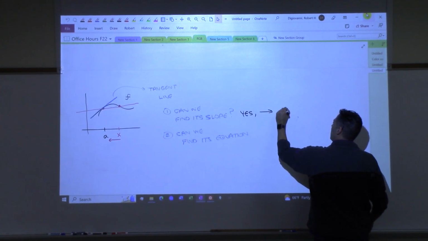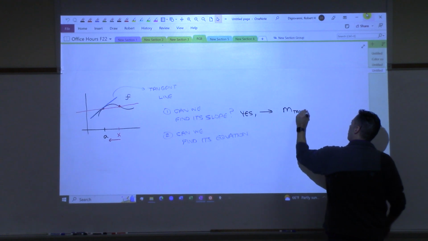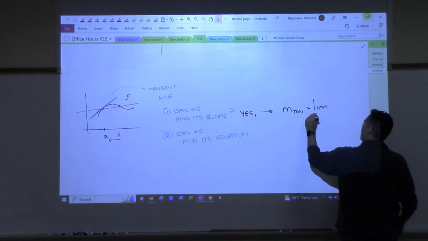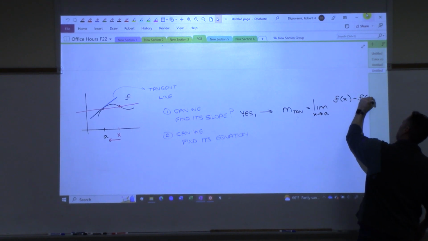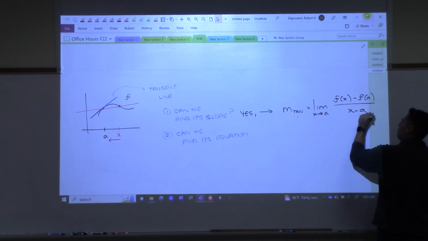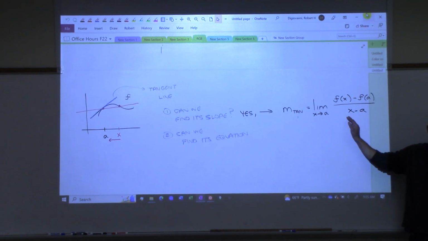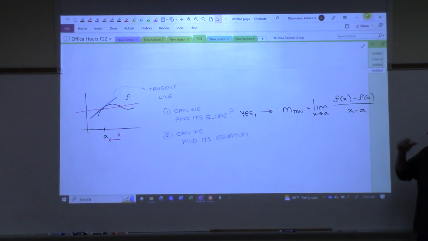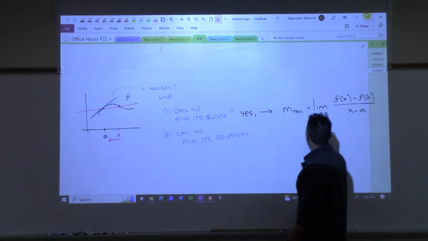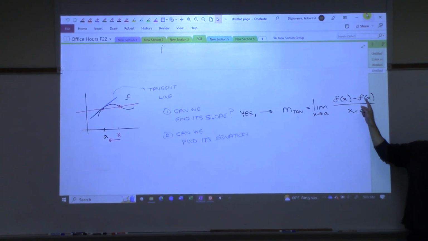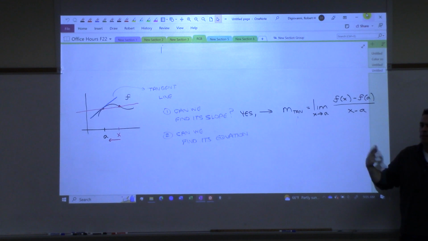We say that the slope of that tangent line will be equal to the limit as x approaches a of f of x minus f of a over x minus a. That's the slope of the tangent line, so long as we can calculate that limit. And anytime we do this for any function, when we set up this limit, we're always going to have a 0 over 0, which means we're going to have to do some sort of algebra or trick, and then hopefully it works out. That's what your homework was about, those homework problems.